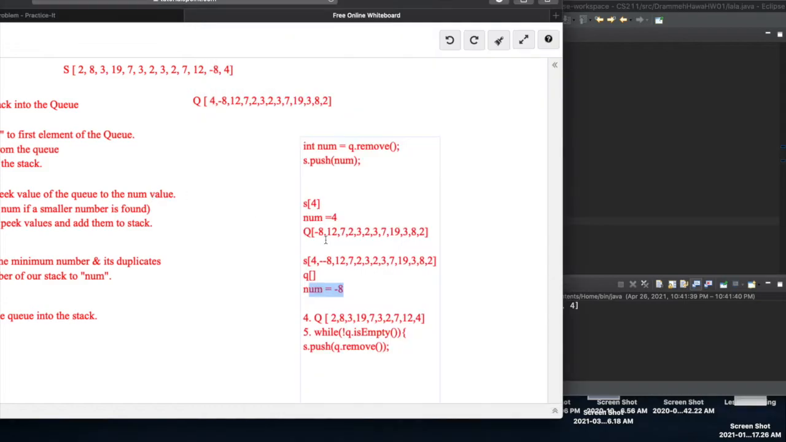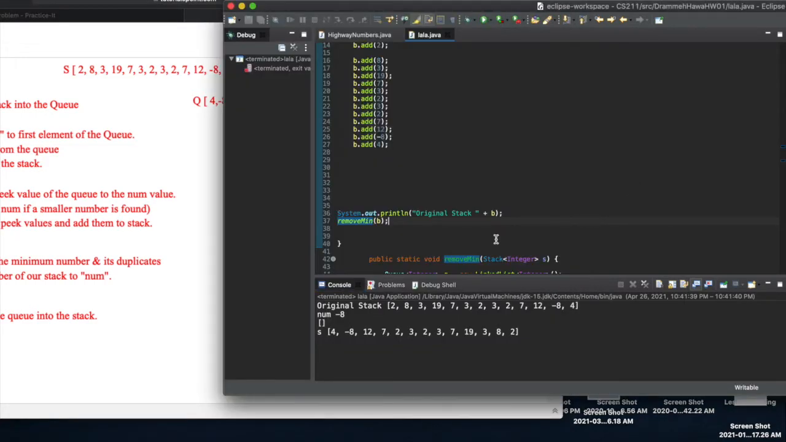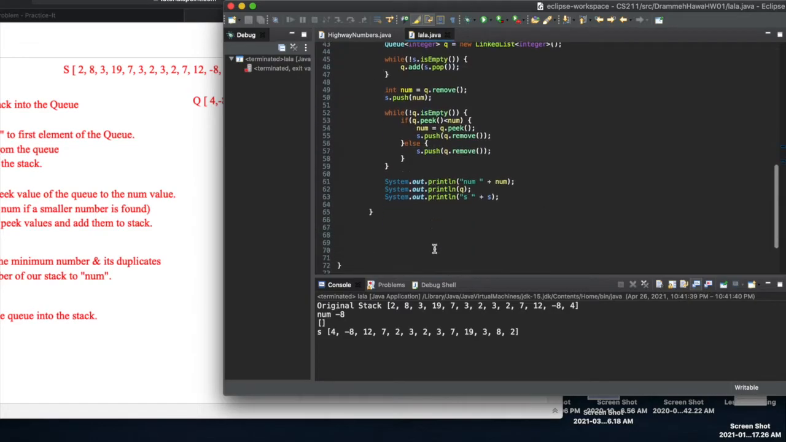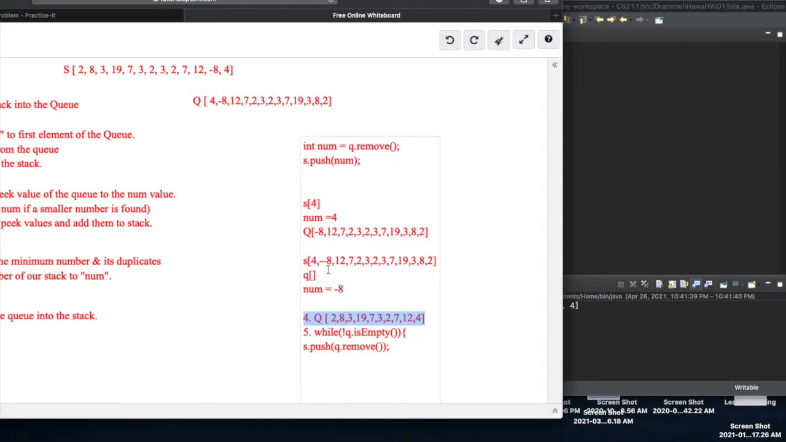So now that we know this step has worked correctly, we can go ahead and move on to step 4 by just dumping all the contents of our stack back into our queue. So what we're going to say is, dumping all the contents of the stack back into the queue, but also checking if our num is in there, or if there's a duplicate of it. So if that is in there, then remove those numbers.